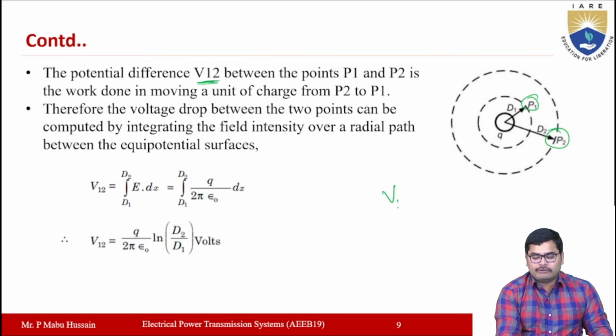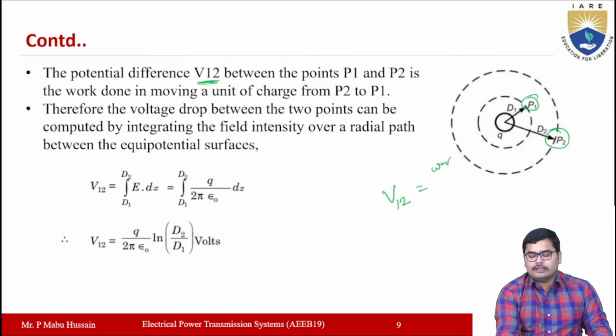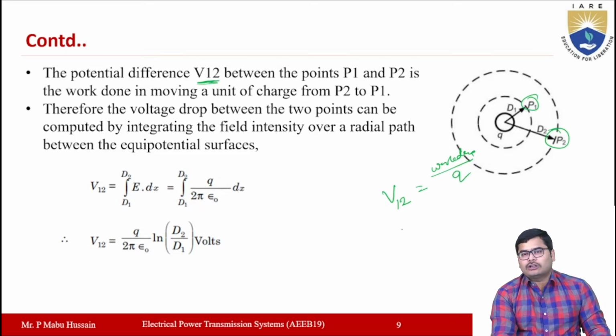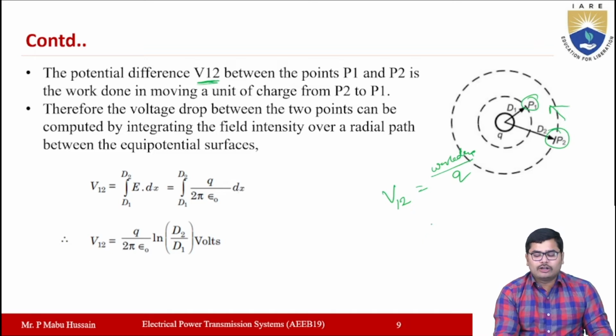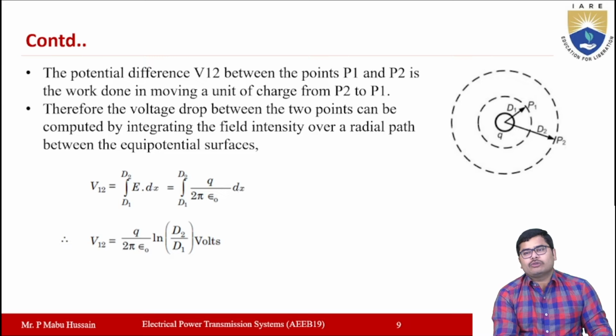The potential difference between the 2 points P1 and P2 will be represented with V12, and this V12 will be equal to the work done on unit charge Q, to move a unit charge from P2 to P1. So this is called the potential difference, right? So the voltage drop between the 2 points can be computed by using integration, by integrating the electric field intensity over the radial path from P2 to P1.